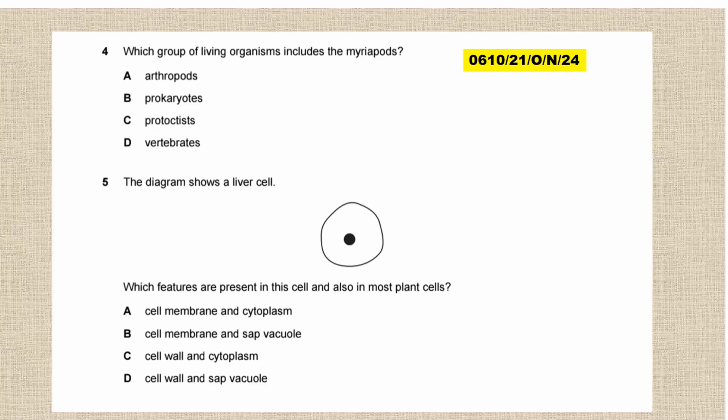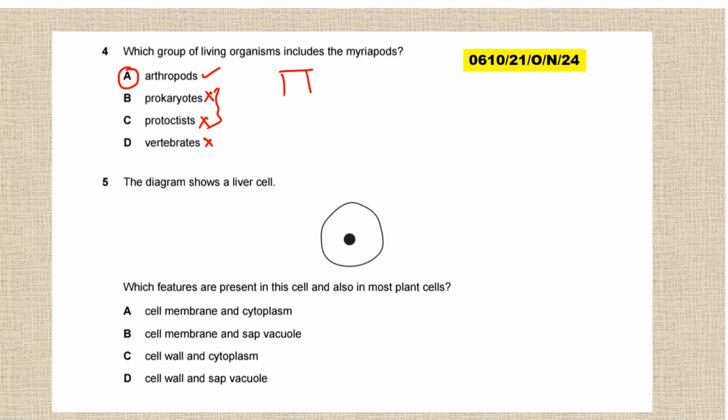Which group of living organisms includes myriapods? We have arthropods, prokaryotes, protists, vertebrates. Not this one, not this one, not this one, because these are groups as well. So myriapods cannot be found under prokaryotes, but they are arthropods. Arthropods is the major group.